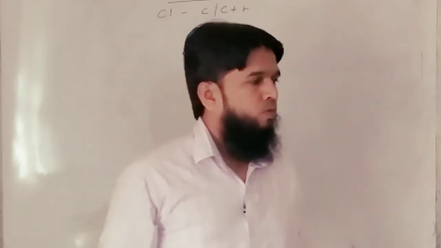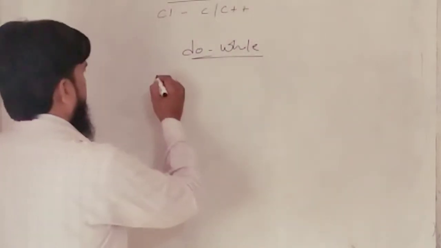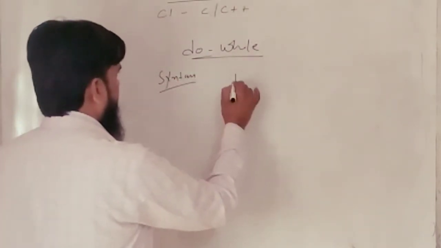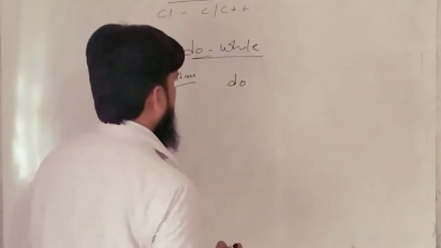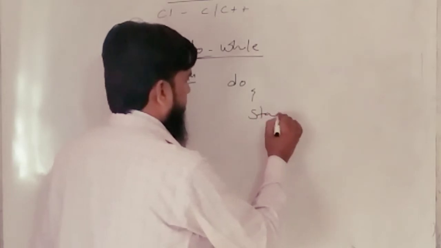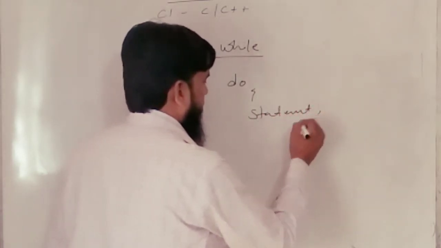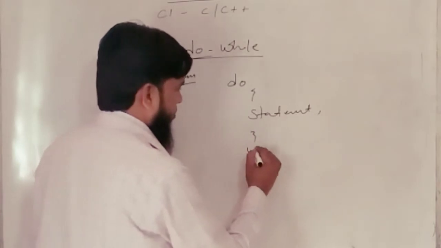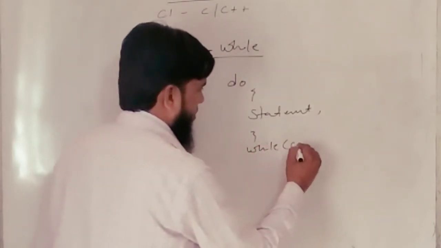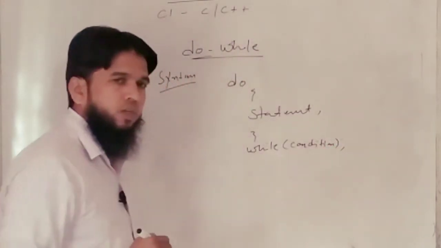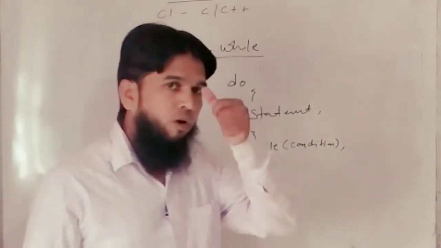Okay, so first of all, let me show what is the syntax. Here the syntax is, first you have to write do, then open the curly braces, then statement here, then close the curly braces, and finally you write here while, then condition and semicolon. So this is the syntax of do-while loop.